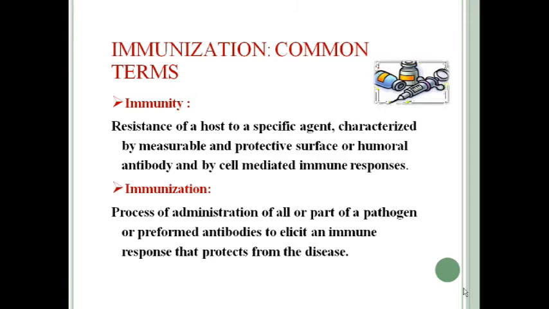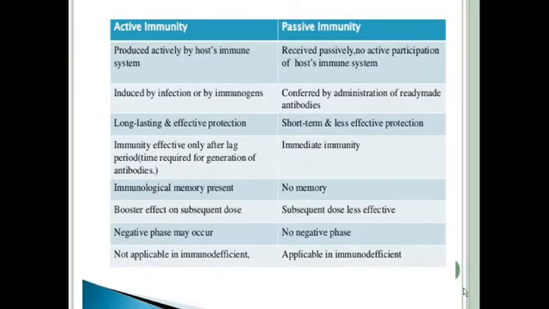Whereas in passive immunization, we administer some preformed antibodies to the individual, and these preformed antibodies help protect the individual from the actual infection. So immunity or immunization can be of two types: active immunity and passive immunity.